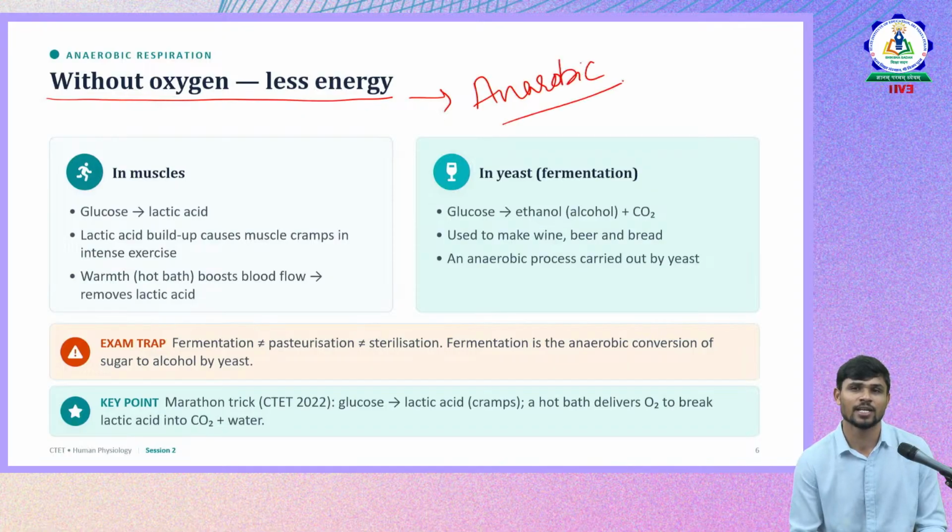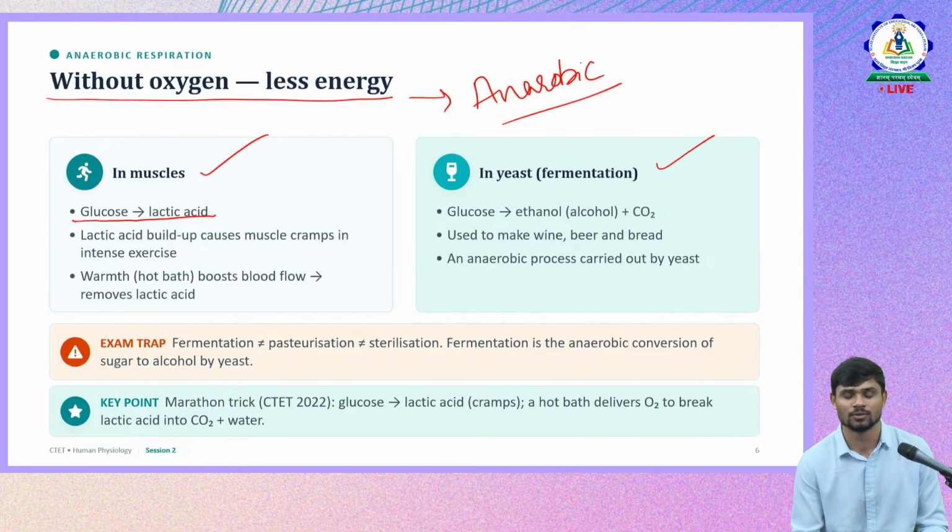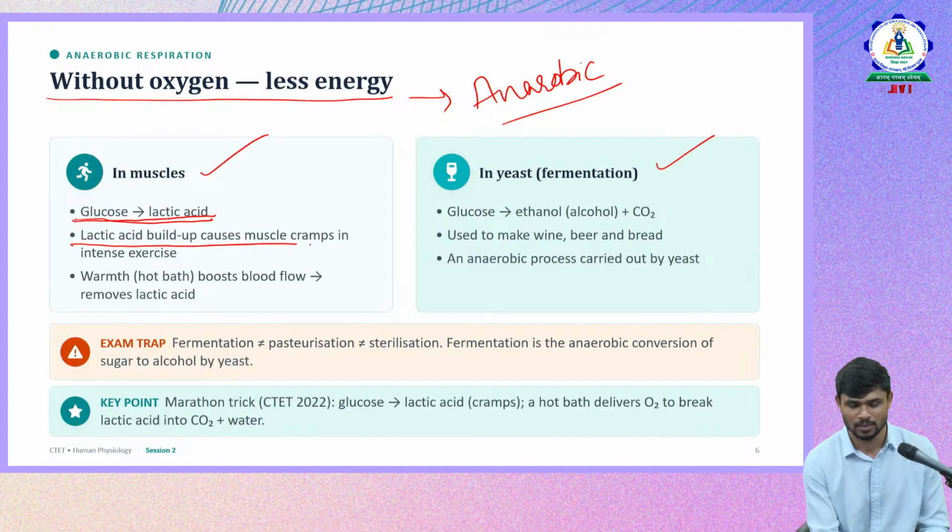This is called anaerobic respiration. Where does it happen? In muscles, and it happens in yeast in the process of fermentation. So what happens in anaerobic respiration? Glucose is converted into lactic acid, whereas in aerobic respiration, in the presence of oxygen, all the glucose is directly converted to ATP, 38 ATP, whereas here it is converted into lactic acid. Lactic acid builds up in the muscles, and cramps will be formed.